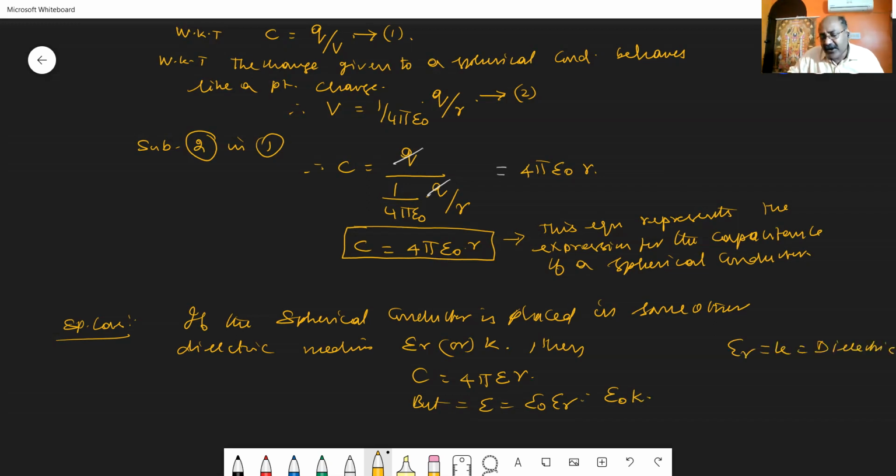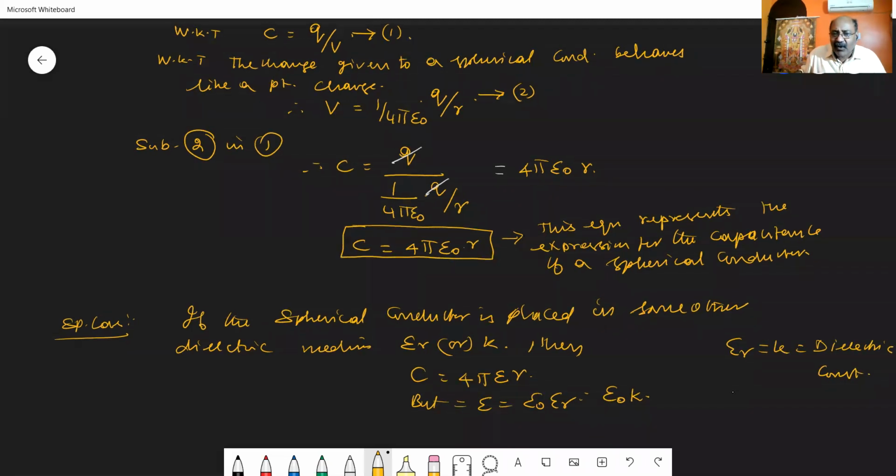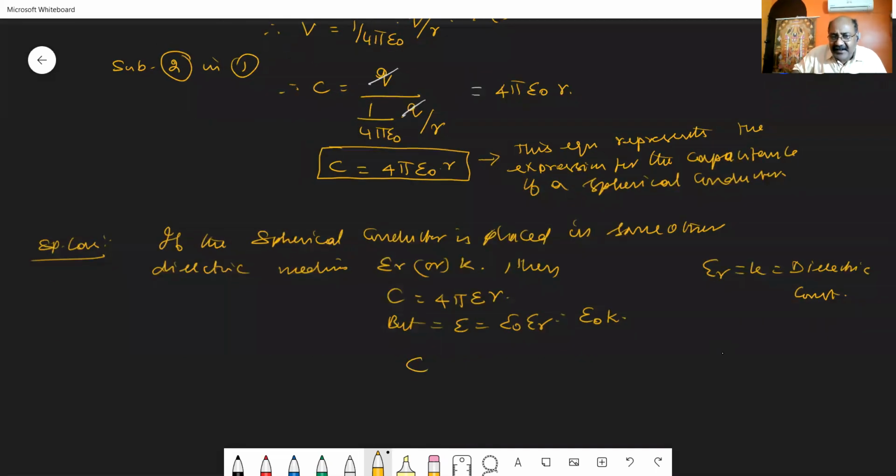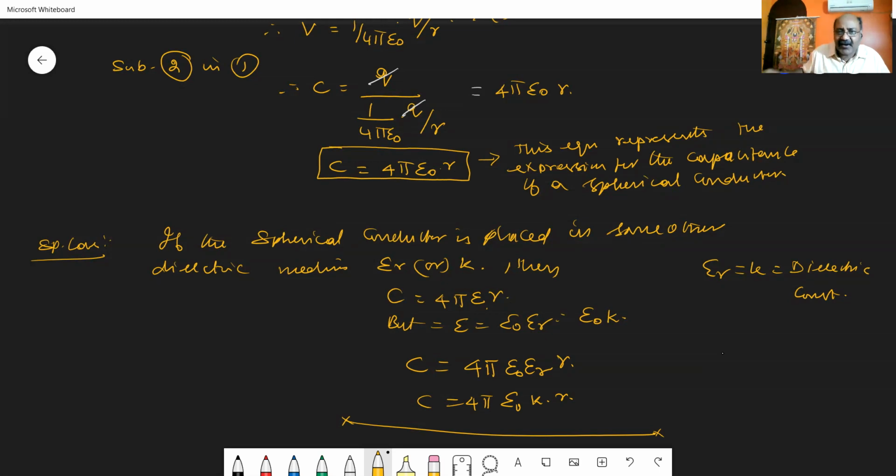Whichever you need, you can use. So C will be 4 pi epsilon 0 epsilon R into R, or 4 pi epsilon 0 K into R. This is the capacitance if it is placed in some medium other than air.